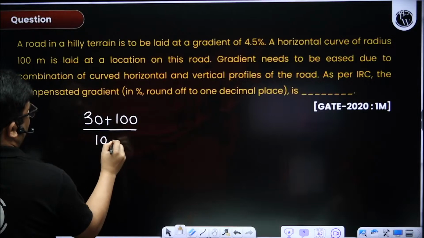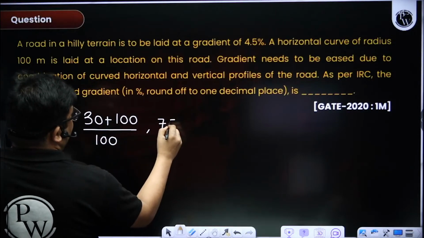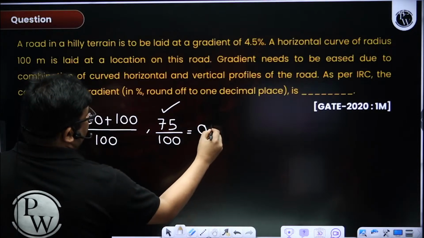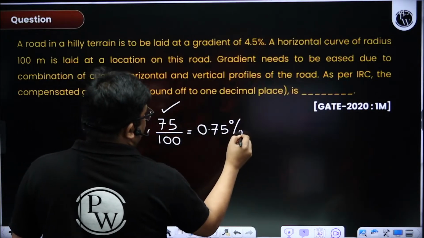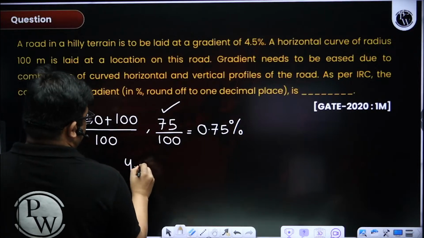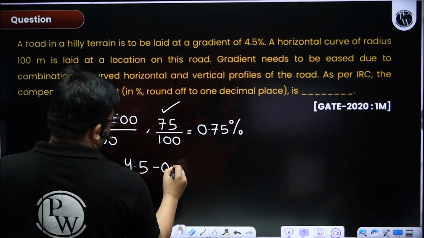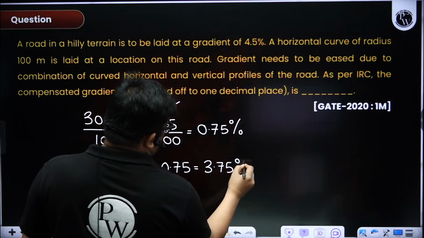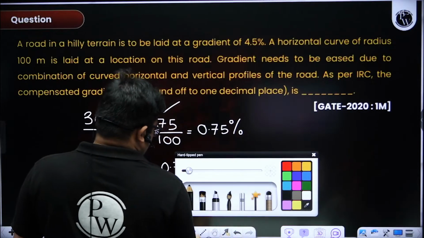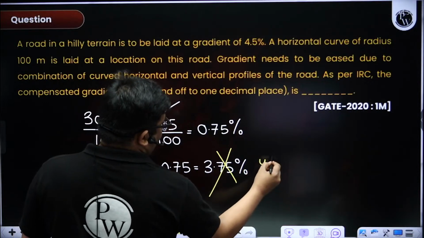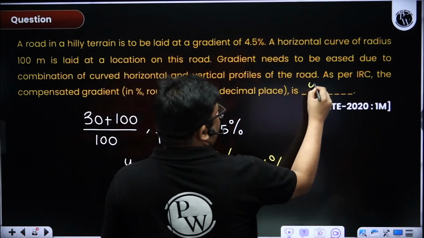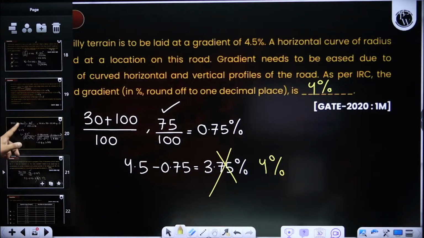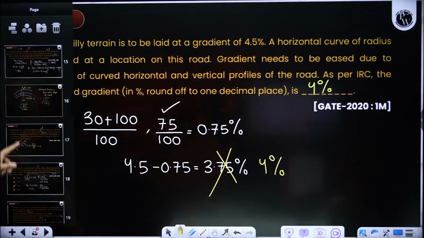So 30 by R and 75 by R. So obviously the minimum one will be this one. So the grade compensation is 0.75%. But when you find out the compensated gradient, it will be 4.5 minus 0.75, that is equal to 3.75%. Yes. So it is coming less than 4. So I have to make it 4. So answer is 4%. Very straightforward question. Okay. So most of the important questions of your SSD I have covered.